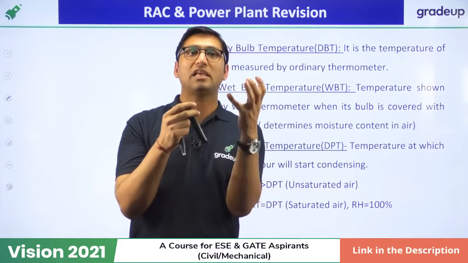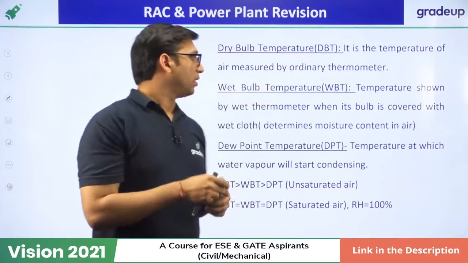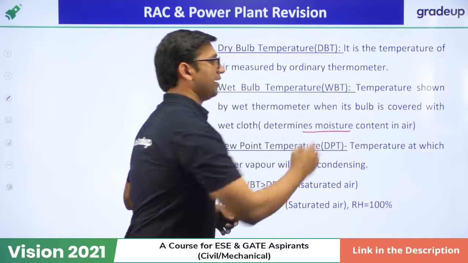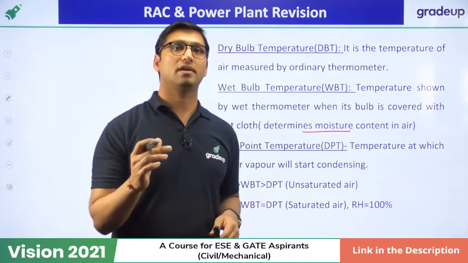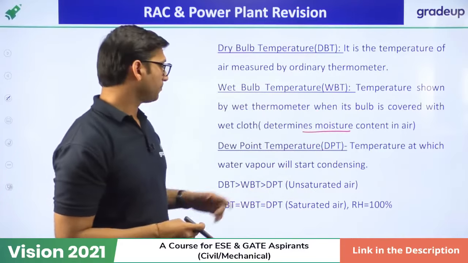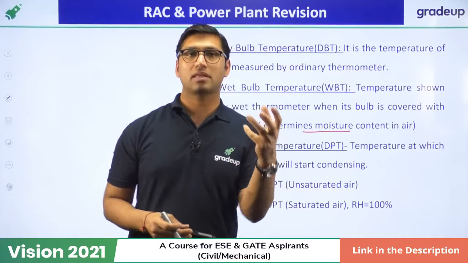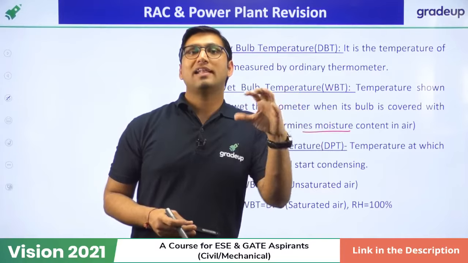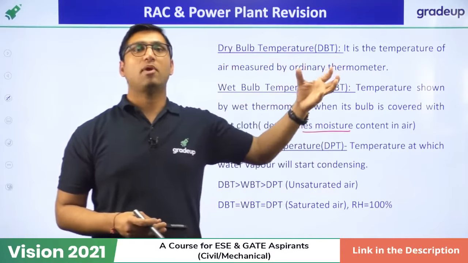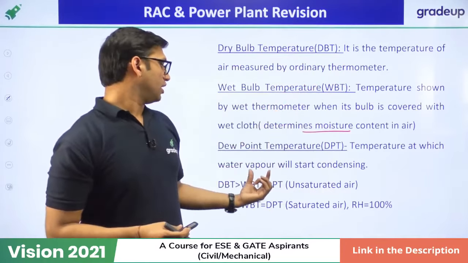It determines the moisture content in the air. And the third temperature is dew point temperature. Dew point temperature, as the word suggests, relates to dew. When condensation takes place, the temperature at that point is called the dew point temperature.